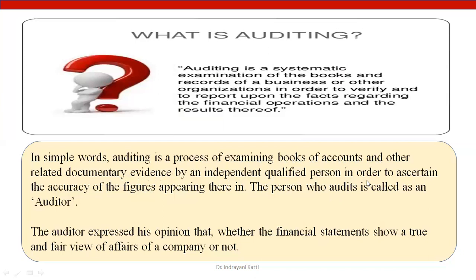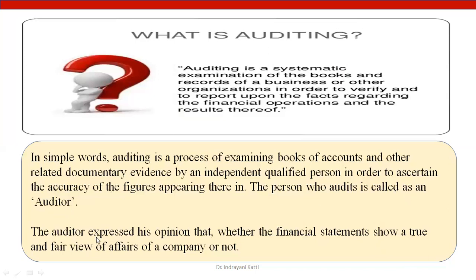Why does he examine? In order to ascertain the accuracy of the figures appearing therein. So all the figures appearing in the books of accounts, in the financial statements, in the documentary evidences, he examines to ascertain the accuracy, whether they are true or not. To ascertain that, this examination is done by an independent qualified person. The person who does the audit is called an auditor.